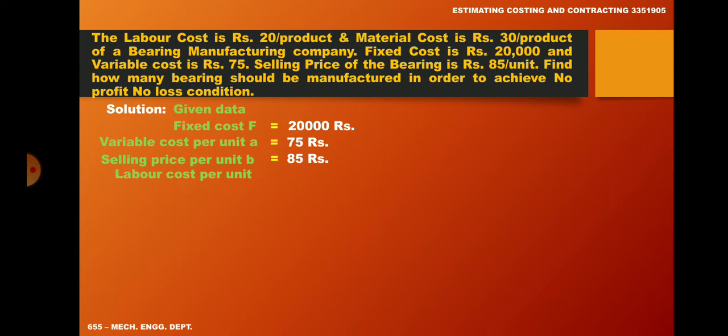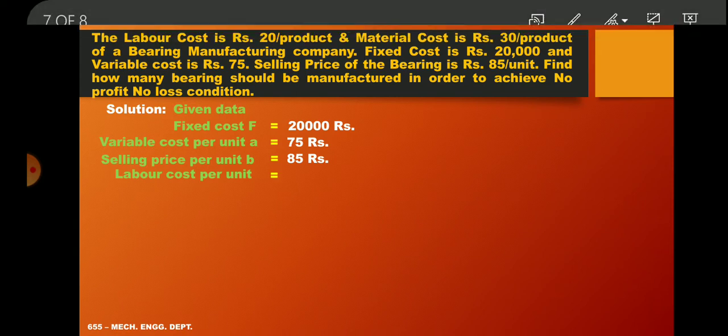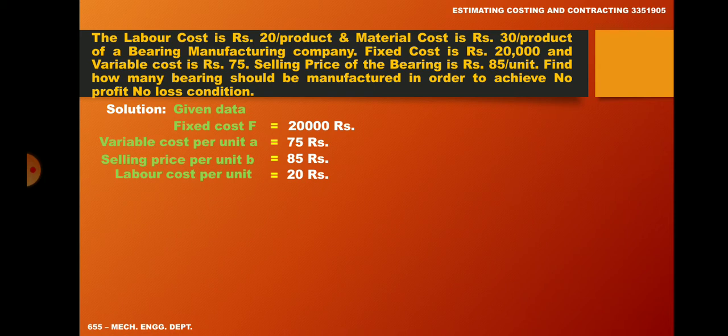Here the labor cost per unit is given rupees 20 per product, and the material cost is given rupees 30 per product. Here both values are given for confusing us, because already we have the variable cost per unit given. But we have to find out break even quantity.